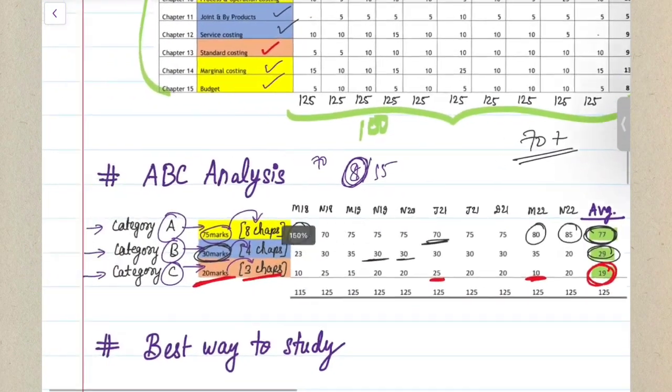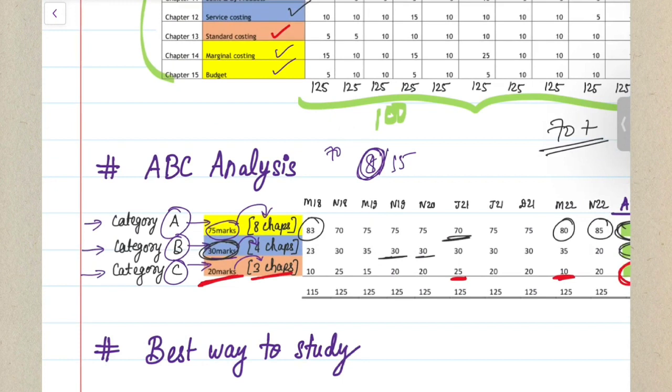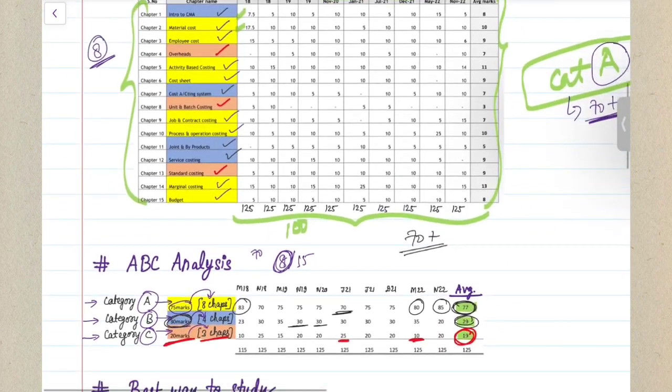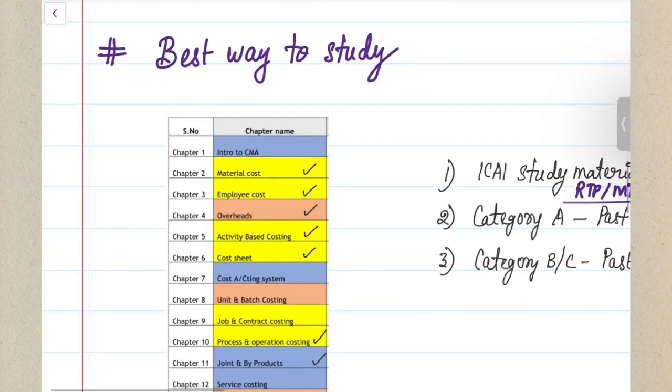Yes. So this is how I've come up with an ABC analysis. I hope you understand how I've made these ABC chapters, and that this is a foolproof plan of getting 70 plus in your examinations for sure. Yes. So make sure you make use of this and plan your studies accordingly.